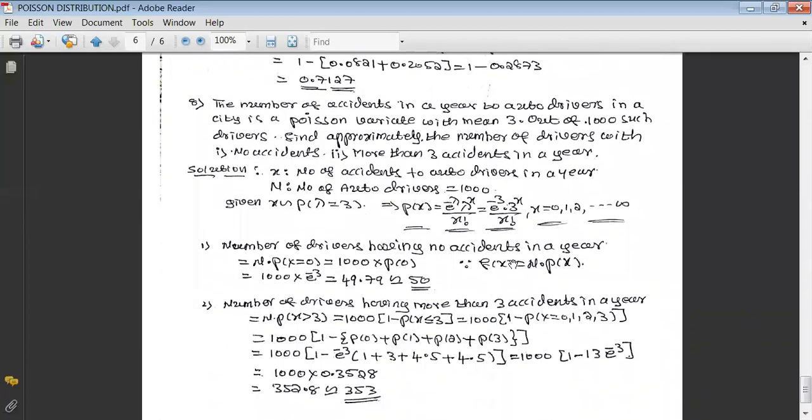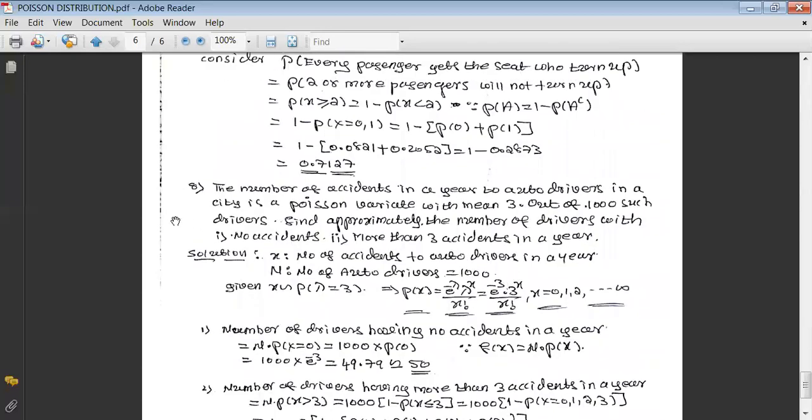And one more last in this case, and the problem is like this. The number of accidents in a year to auto drivers in a city is a Poisson variate with the mean 3. Out of 1,000 such drivers, find approximately the number of drivers: first one with no accidents, second one more than 3 accidents in a year.